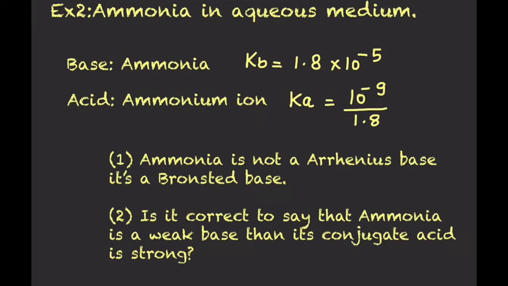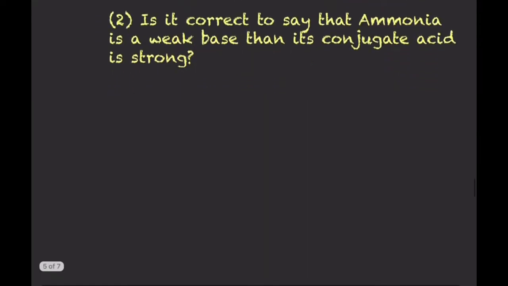Ammonia is not an Arrhenius base because an Arrhenius base can provide OH-. NaOH is an Arrhenius base, KOH is an Arrhenius base, but ammonia is not an Arrhenius base. It cannot provide OH-; it can accept H+ from water to increase the concentration of OH- in the medium. So ammonia is not an Arrhenius base, it is a Bronsted base. And the second point, again we are going to revise that: is it correct to say that if ammonia is a weak base, then its conjugate acid is strong? So now I think we can find out whether the second statement is correct or not.